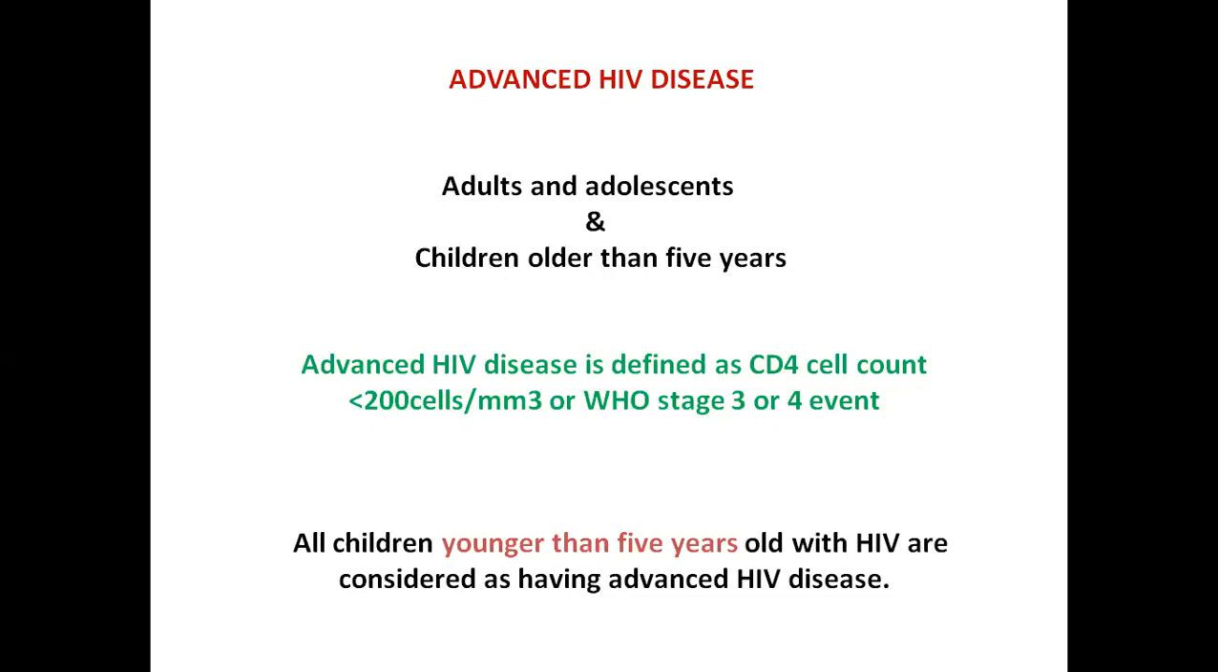On the other hand, advanced HIV, as we classify it, is adults and adolescents and children older than 5 years with less than 200 CD4 cell count and WHO stage 3 or 4 event. All children younger than 5 years old are categorized as advanced HIV because children, as we know, are vulnerable to all types of opportunistic infections. They are vulnerable to poor adherence. They are dependent on their caregivers for their pill intake.